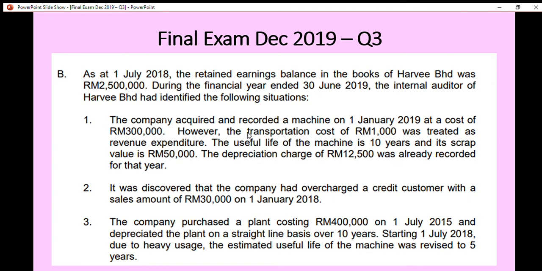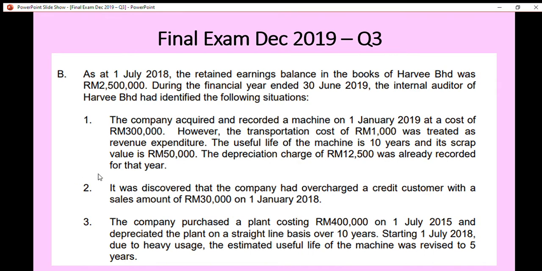It is not supposed to be recorded as an expense in the SOPL. Then the useful life of the machine is 10 years and scrap value is 50,000. The depreciation charge during the current period has already been recorded, amounting to 12,500. This is for the first situation.